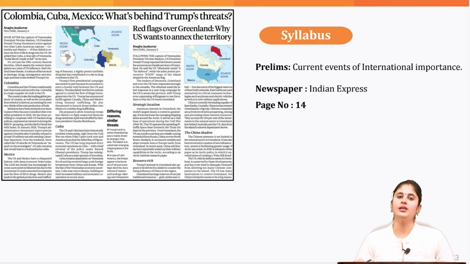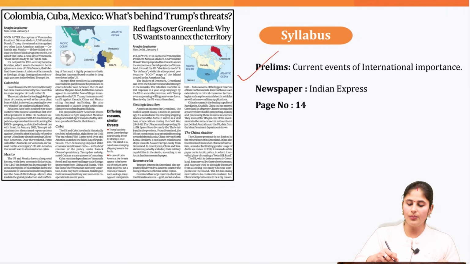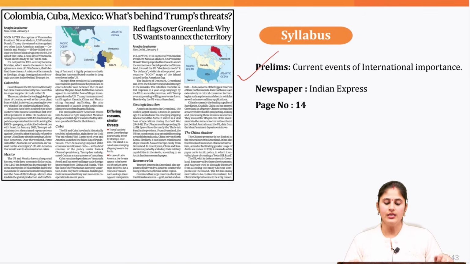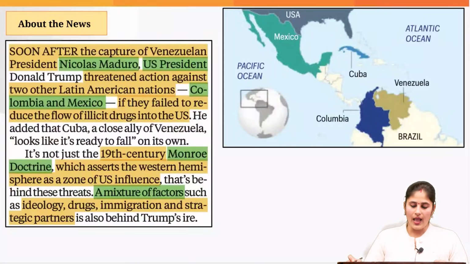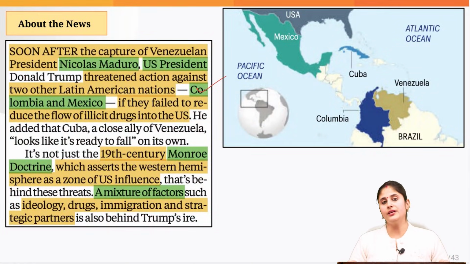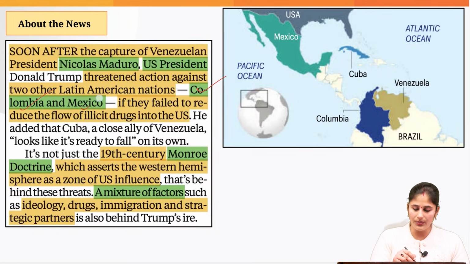Now, after capturing the Venezuela president, the US administration has also threatened that it would be taking adequate action against two other Latin American countries, that is Colombia and Mexico. Let's understand why. This particular topic you can associate with the current affairs section, current events of international importance when it comes to prelims. And why has the US administration threatened that it would be taking adequate action against these two Latin American countries, that is Colombia and Mexico?